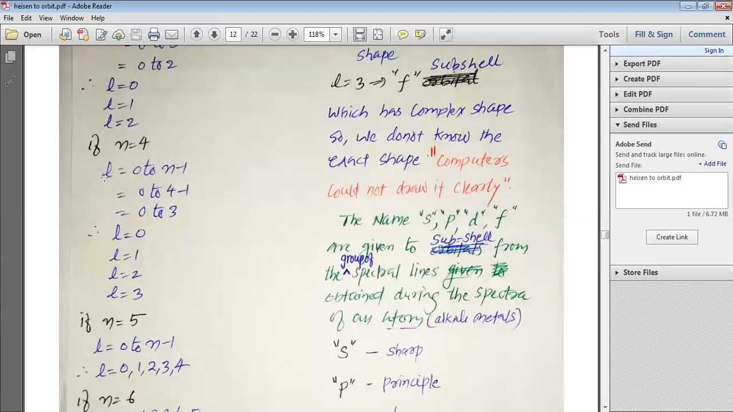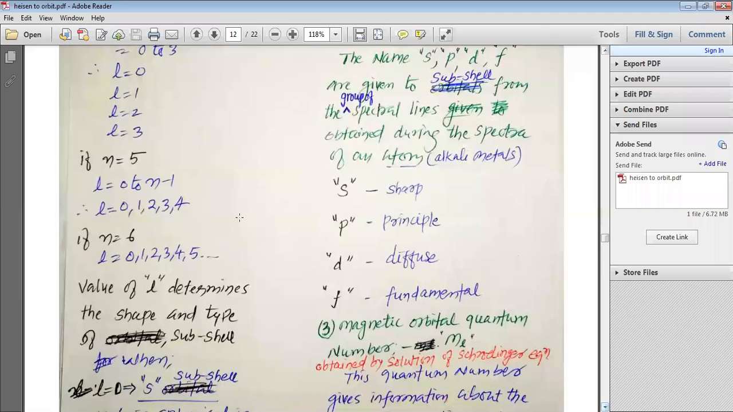The same way, when n is equal to 4, we have N shell, and in the N shell l ranges from 0 to n minus 1, that is 0 to 3, and therefore l is equal to 0, 1, 2, and 3. The same way for the shell where n is equal to 5, we can have l values 0, 1, 2, 3, 4, and for n equal to 6, we can have l equal to 0, 1, 2, 3, 4, 5.